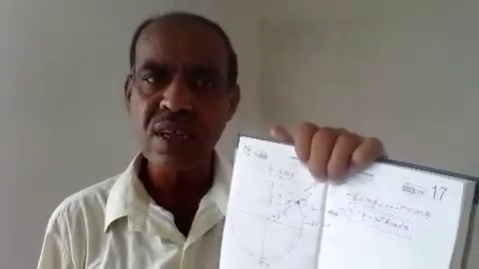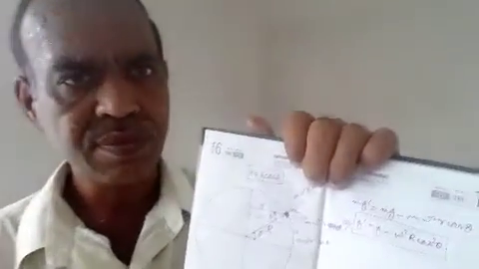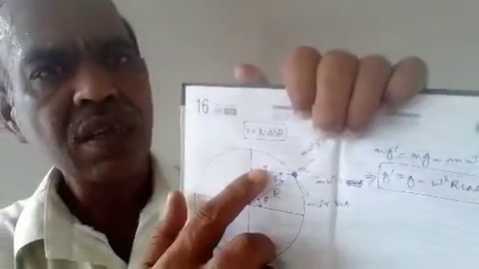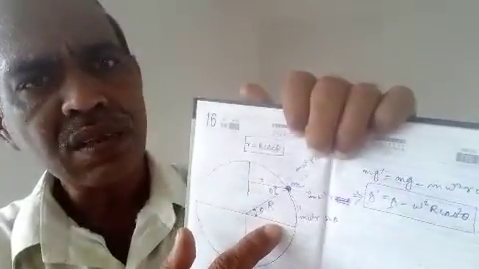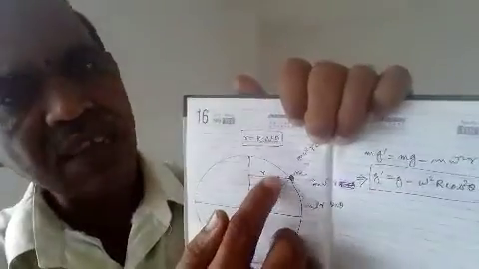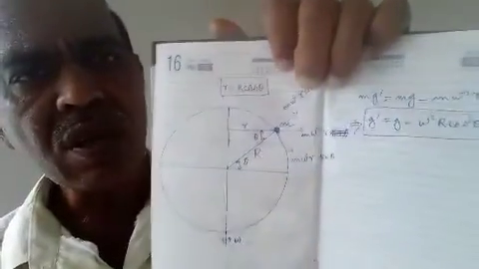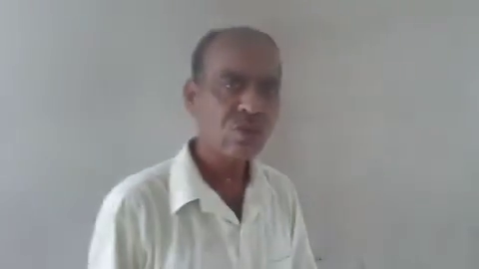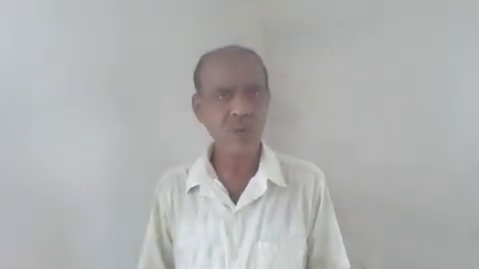It is not equal to the radius of the earth itself. So what is the relationship between small r and capital R? Since this angle is theta, this angle is also theta. Therefore, small r is equal to capital R into cos theta. So that small r is the radius of rotation of that object.